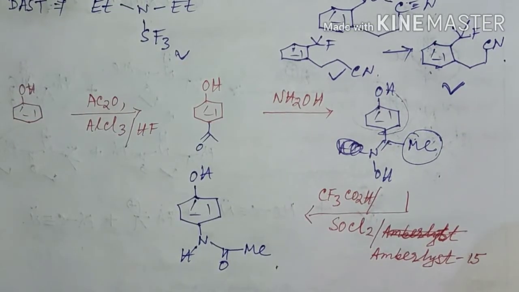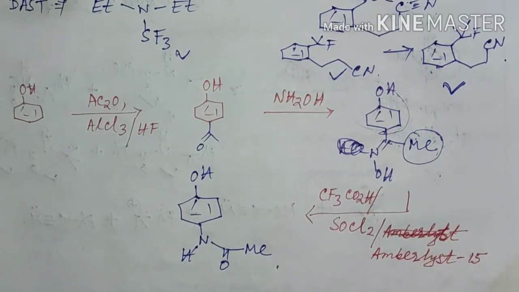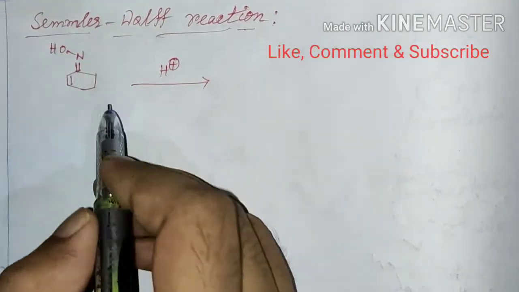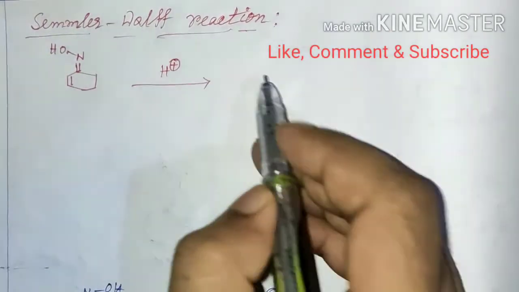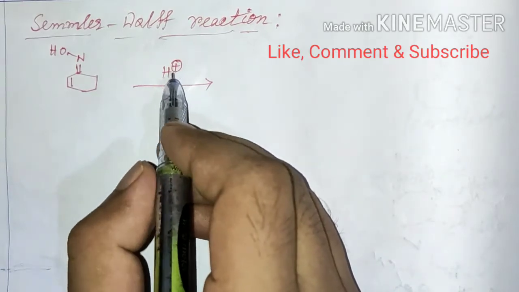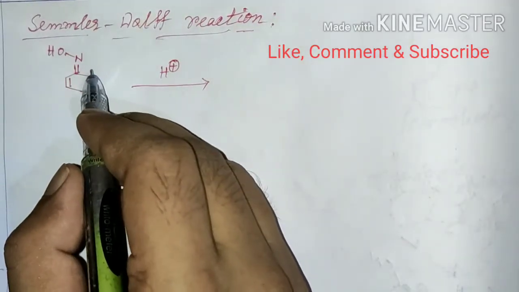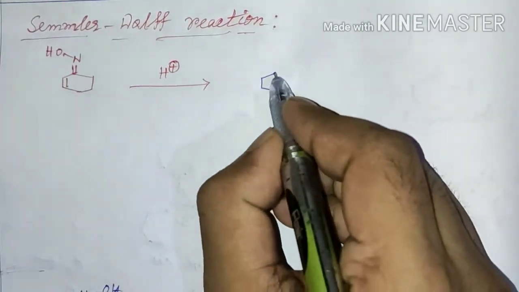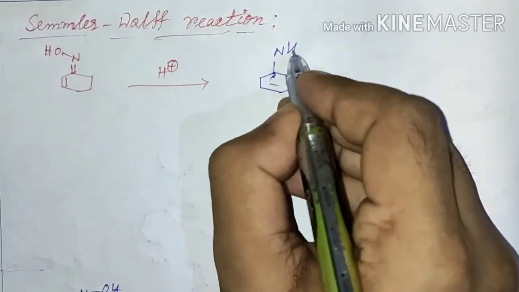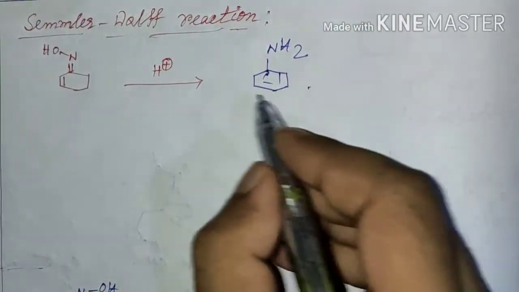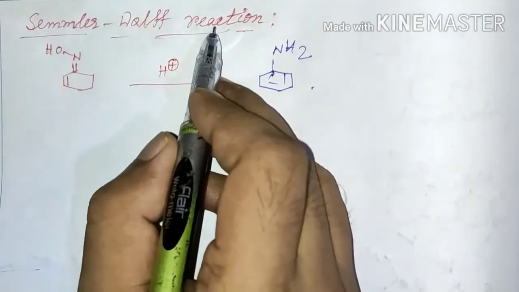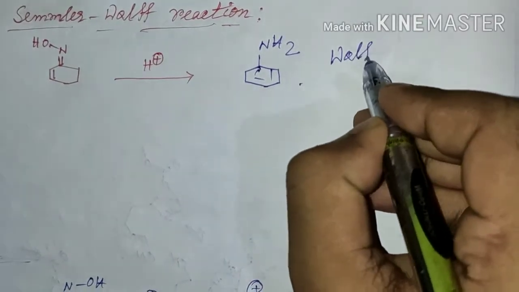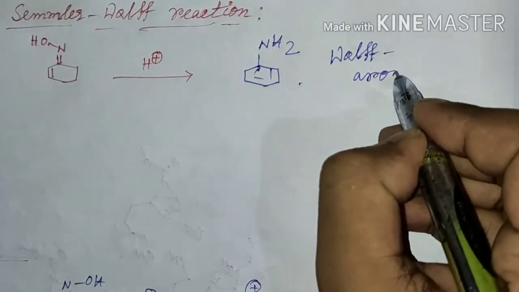Now let's see one last example, that is the Semmler-Wolff reaction or Wolff aromatization. That is, if an oxime of such a cyclohexenone is treated in the presence of acidic conditions, then instead of the product corresponding to Beckmann rearrangement, that is instead of an amide, there is formation of an aniline species, and this reaction is known as the Semmler-Wolff reaction, or since aromatization is happening here, it is also known as Wolff aromatization.